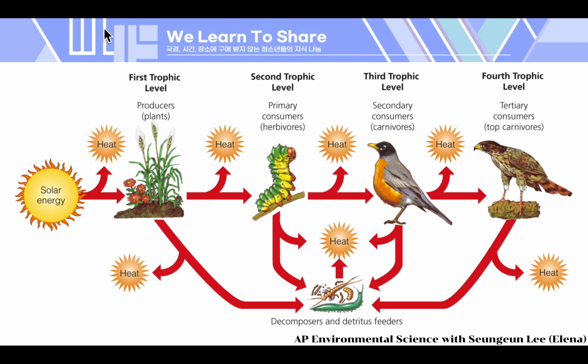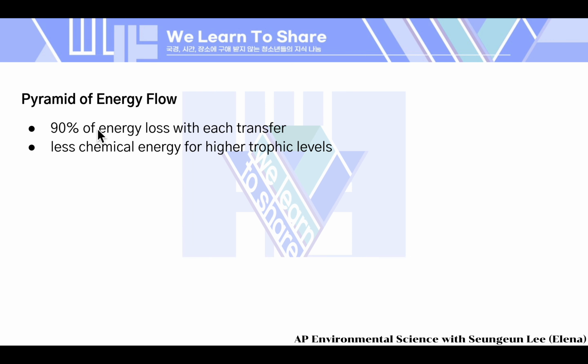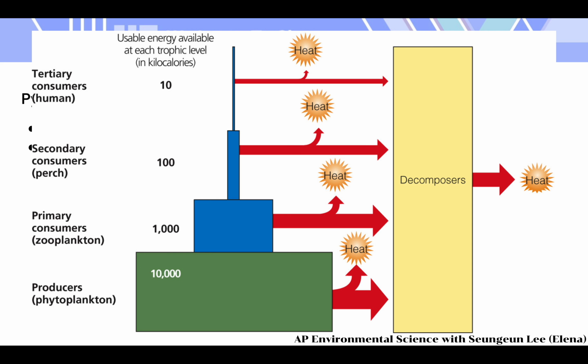If you look at this again, you can see how much percentage of energy is being lost. This is called the ecological efficiency. The pyramid of energy flow shows the 90% of energy lost with each transfer, and there is less chemical energy for higher trophic levels, because the biomass is less and the energy transfer is not very efficient. It is lost and degraded to low-quality heat.